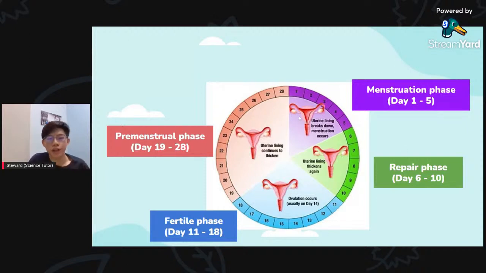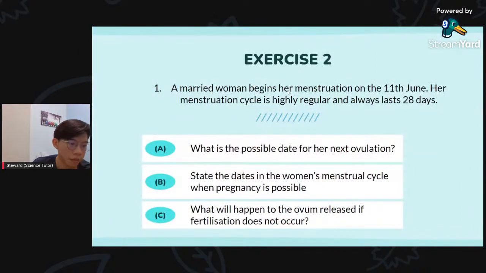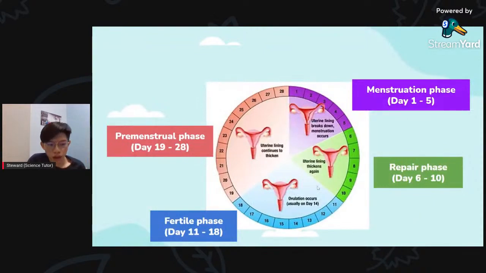Back to the question. From day 11, it is menstrual. She starts her menstruation, right? What is the possible date for her next ovulation? As we all know, ovulation will probably lie on day 14. So we count from here. Day 11, 12, 13, 14, 15, 16, 17, 18, 19, 20, 21, 22, 23, 24.